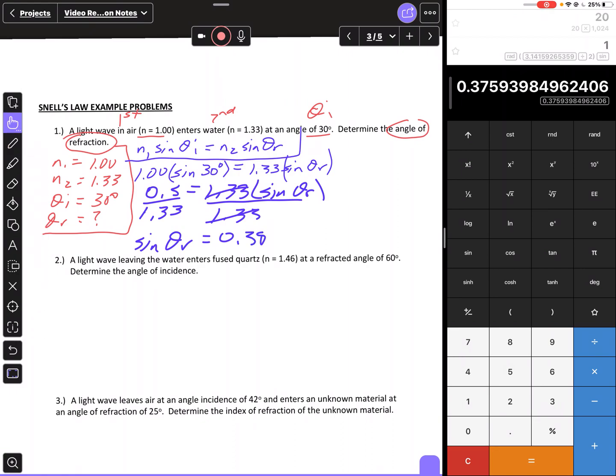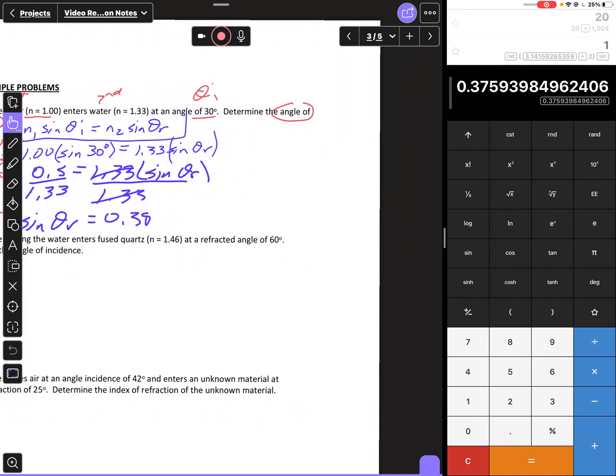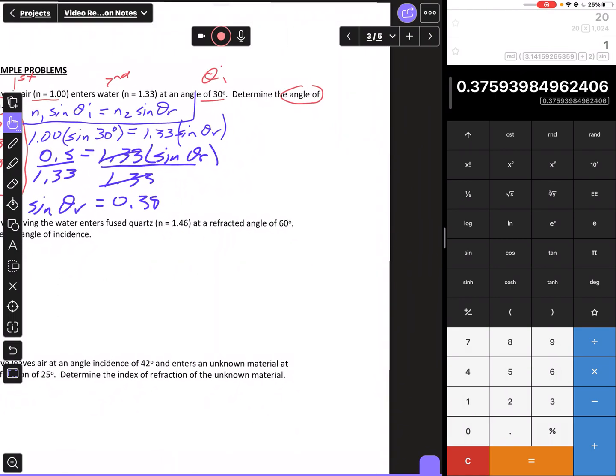Now when I get to this point, I need to solve for theta R. This is how I do that. Theta R equals, and to get rid of the sine, if I move it to the other side, it's going to make it the inverse sine. So it'd be the inverse sine of 0.38.